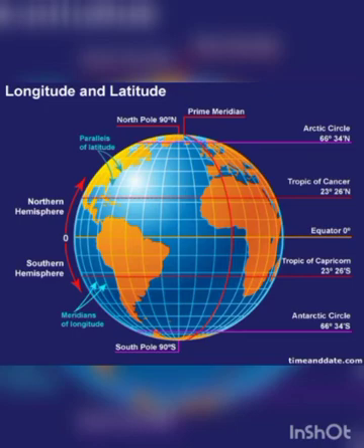Which are the lines that run parallel to the equator? Equator is a latitude or longitude? The equator is a latitude. There are many latitudes: the first set of special latitudes and the second set of special latitudes, and a number of latitudes from the equator to the poles, north pole and south pole respectively, isn't it?